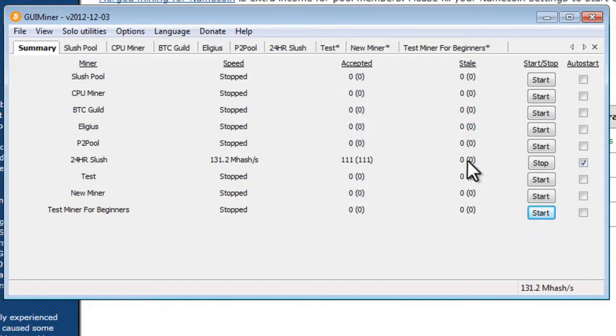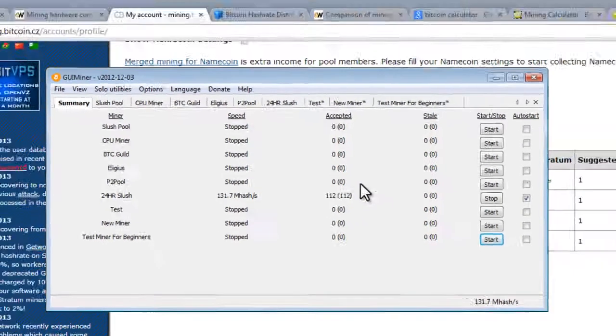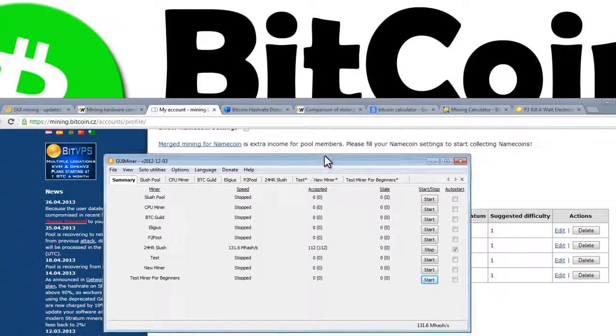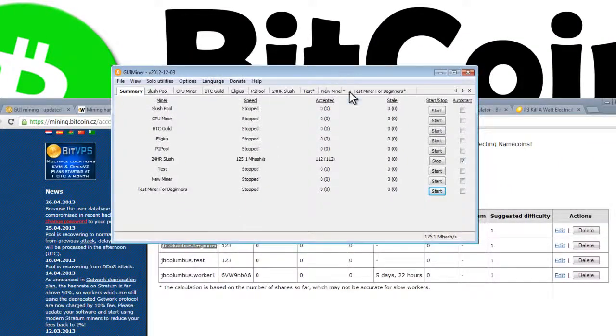Now if you have any numbers in this column under stale, basically what that means is that you were given some information to solve, you solved it, you sent it in, but you sent it in too late, or you sent it in and it was wrong. So you'll have a number under this column, and that won't be counted towards your payout. Every time you get an accepted share, you get paid. Now, that's really all we need to do. Now, your computer is mining.